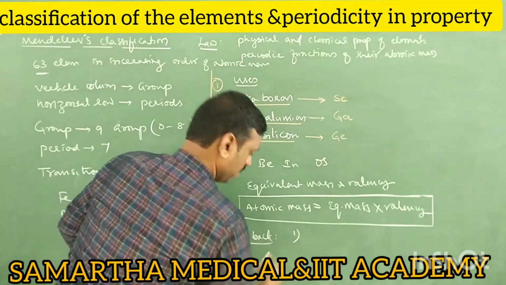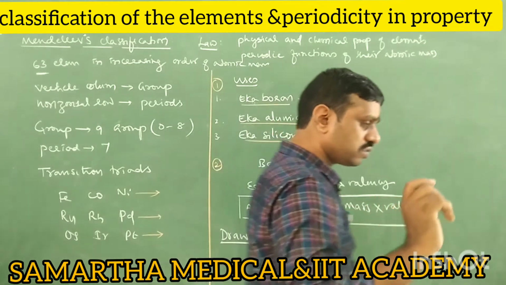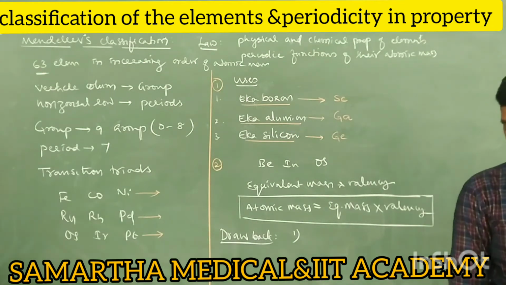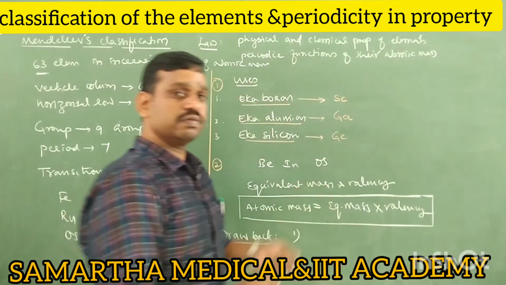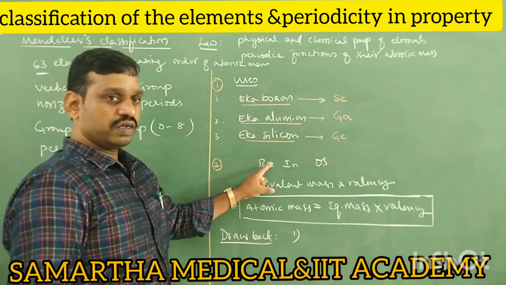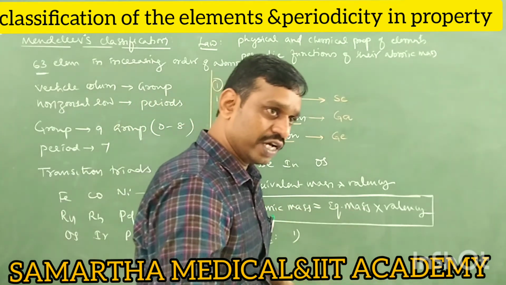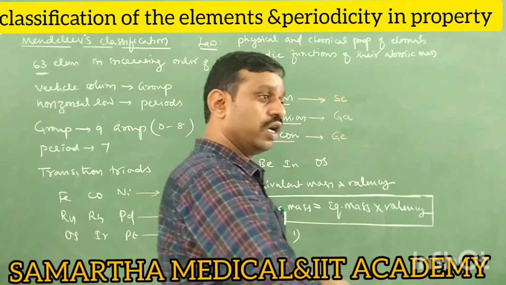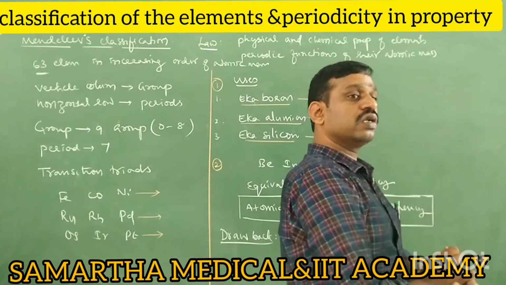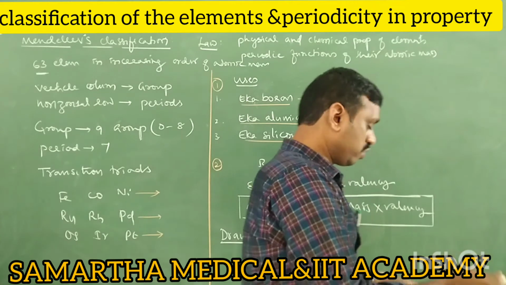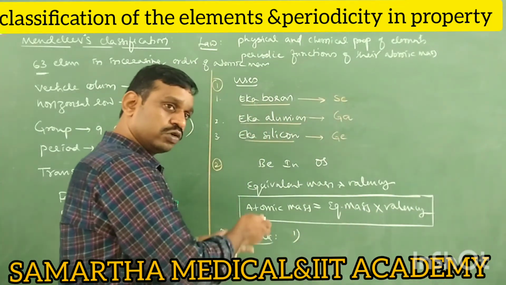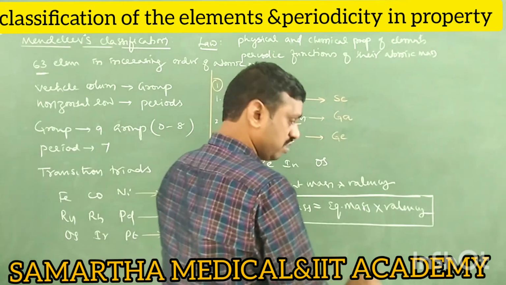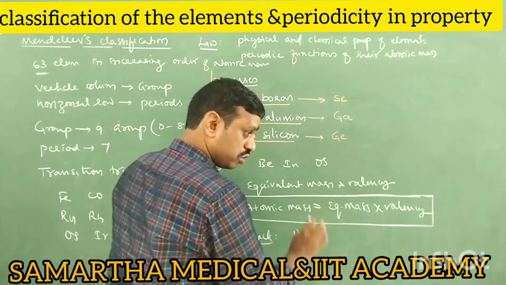Argon and calcium. Yeah, first drawback, tell me. First drawback is there is no proper position for the hydrogen atom. In the periodic table, even the modern periodic table also has no proper position for hydrogen. So it is also a drawback of the Mendeleev classification. Therefore, Mendeleev classification does not give the proper position to what?